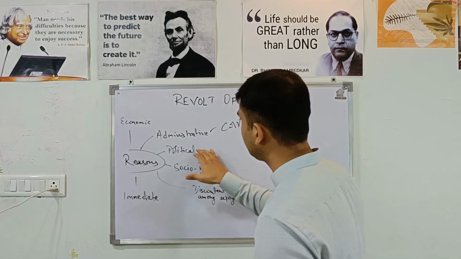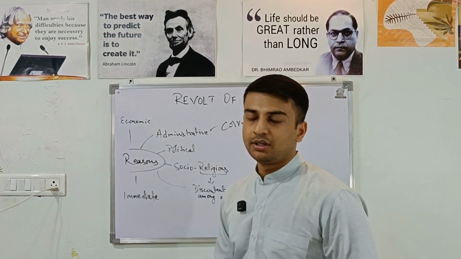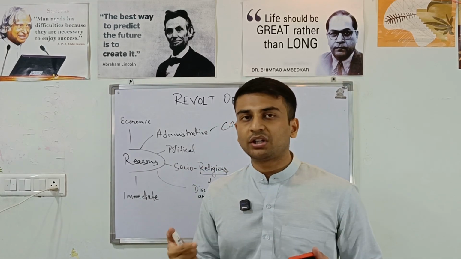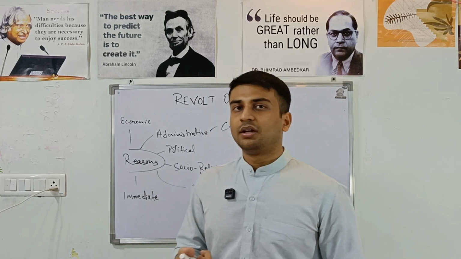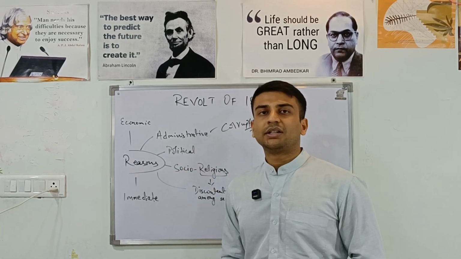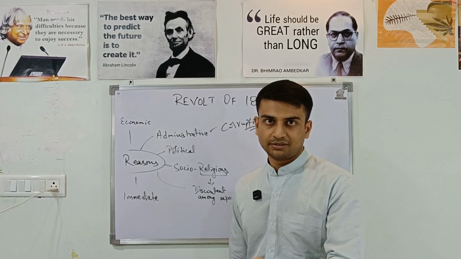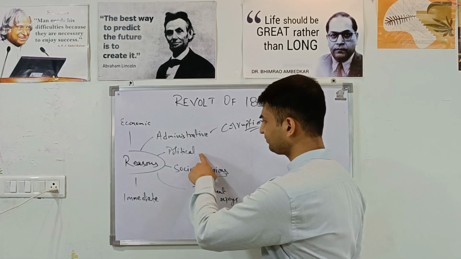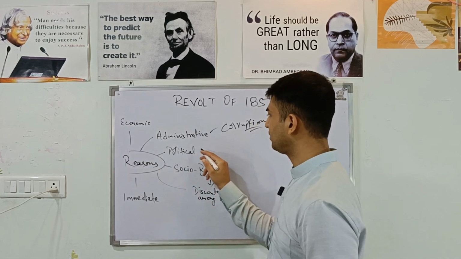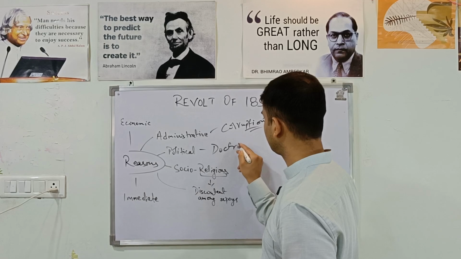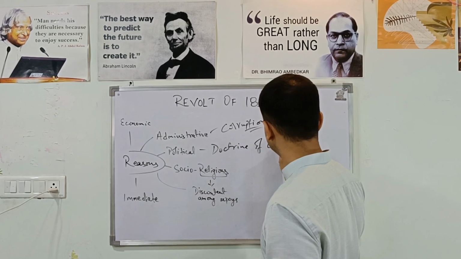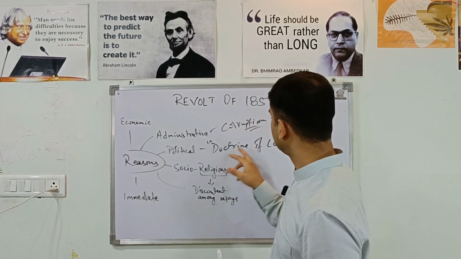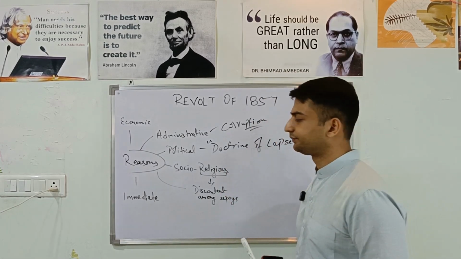it's majorly the annexation policy of the British. The policies of subsidiary alliance, effective control, doctrine of lapse, which restricted passing the throne to adopted sons. Rani Lakshmi Bai of Jhansi was not allowed to pass it to her adopted son. Doctrine of lapse was the major policy of discontent.